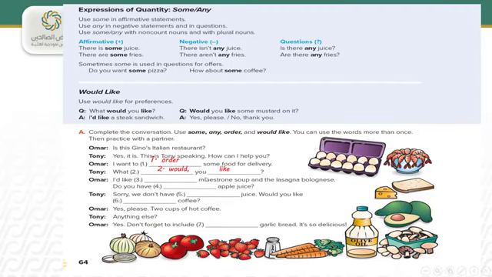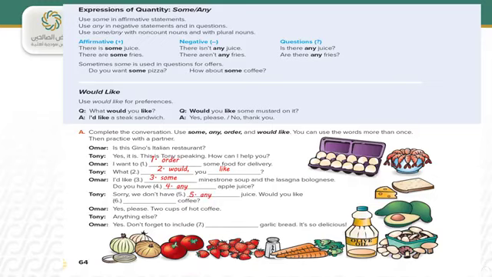I'd like minestrone soup and lasagna bolognese. I'd like, yes, some. Excellent. Do you have apple juice? It is a question, and in the question we use what? Yes, excellent. Any. Sorry, we don't have, that's a negative statement. And with the negative statement we use some or any. Yes, any. Excellent. Any juice.